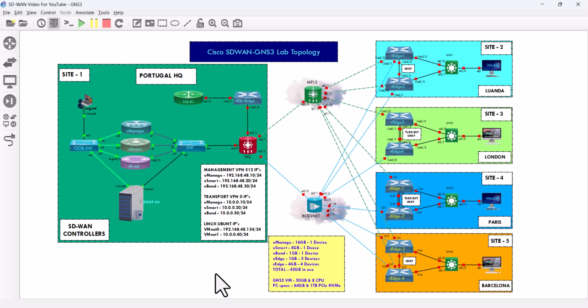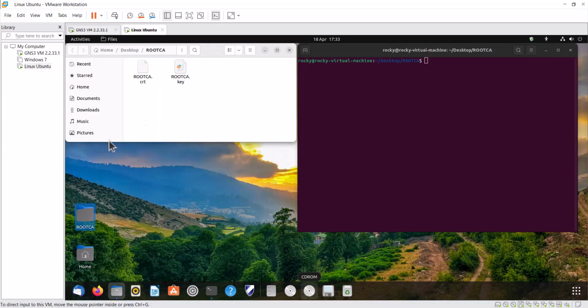So in this video, what I'm going to do now is transfer the root CA on my Linux box, let me bring it up, into my controllers.